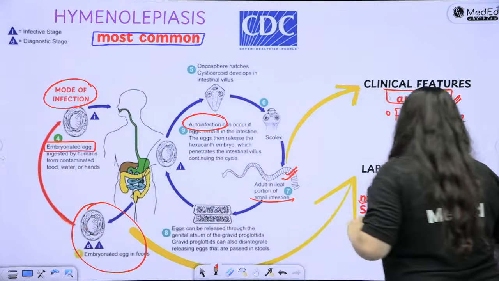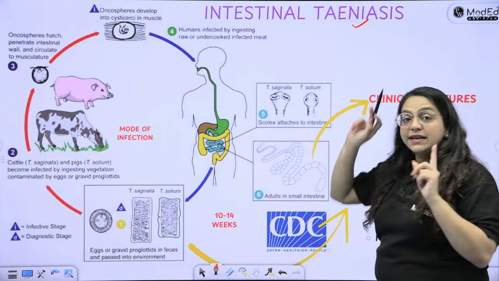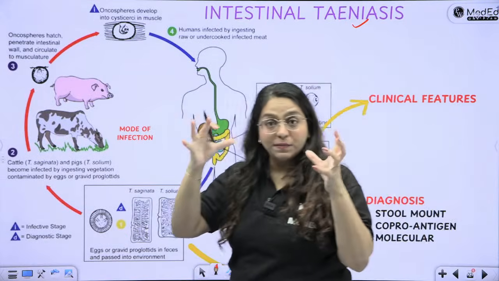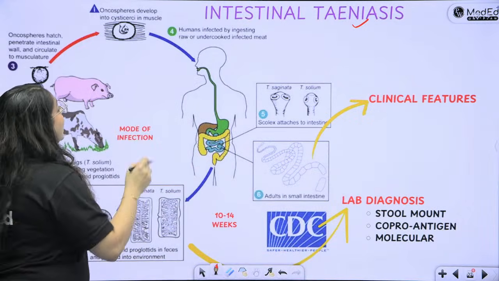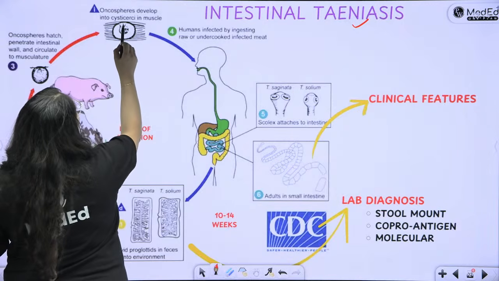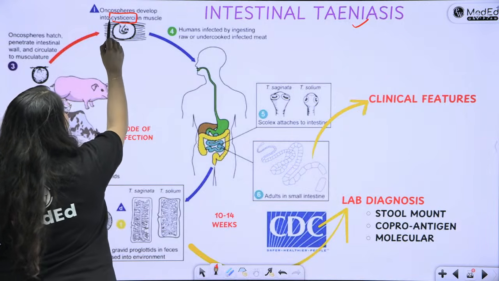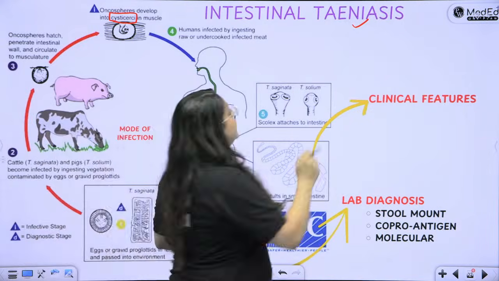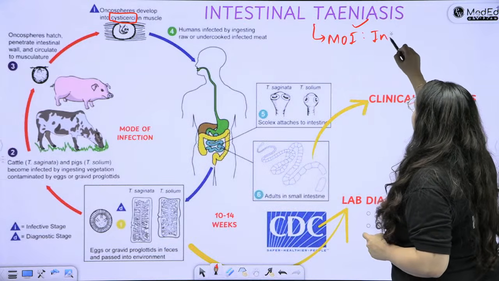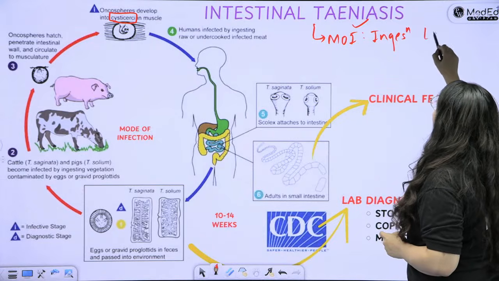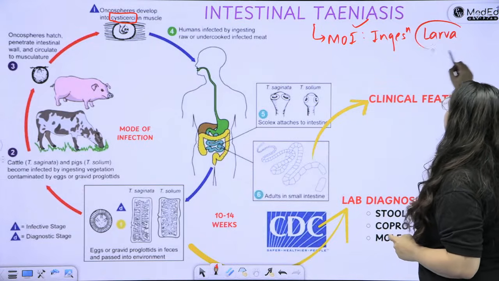Okay. Now let's quickly look at intestinal teniasis before we go back to that comprehensive table. What is happening in intestinal teniasis? You have again ingested what? You have ingested the Cysticercus larva. So for intestinal teniasis, the mode of infection is ingestion of Cysticercus larva. Why?